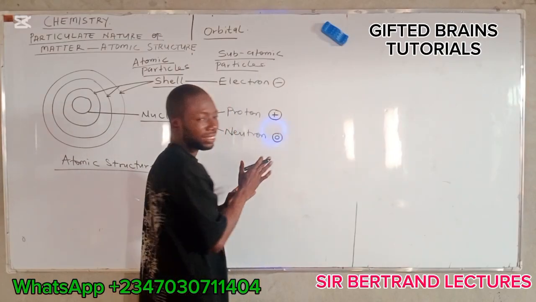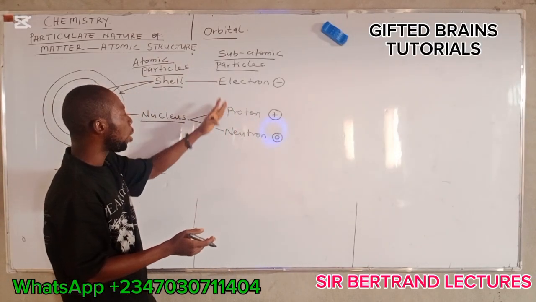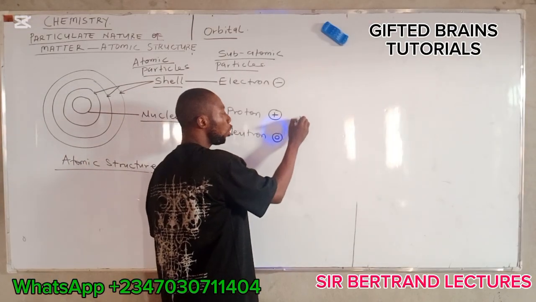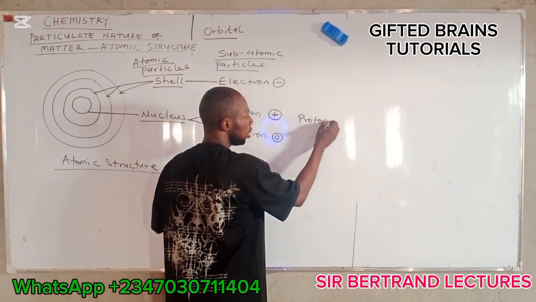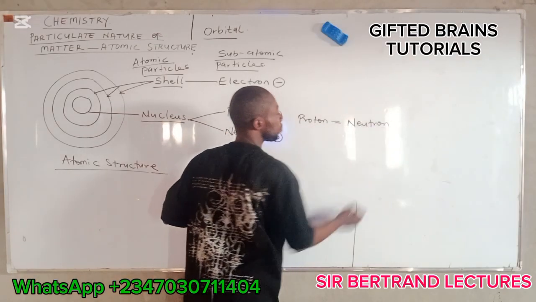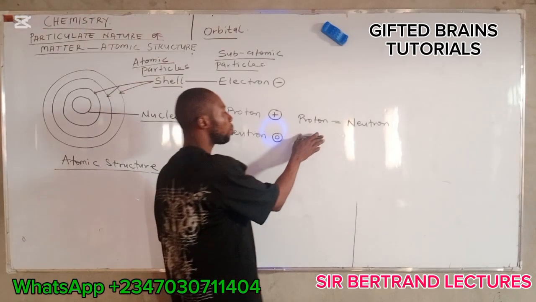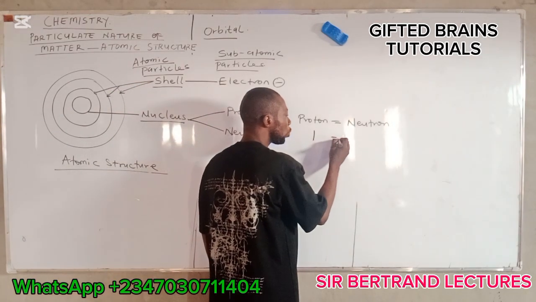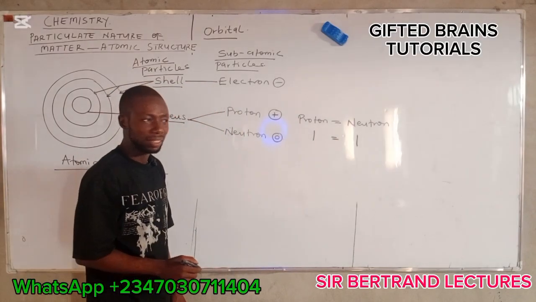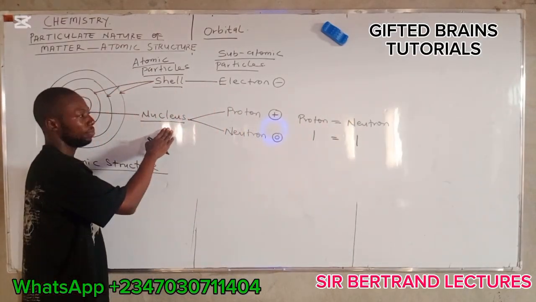In terms of mass, that is the size of these subatomic particles, the mass of the proton is equal to the mass of the neutron. That is to say, if the size of the proton is 1, that of the neutron is 1. Remember, the two are located in the nucleus of an atom.